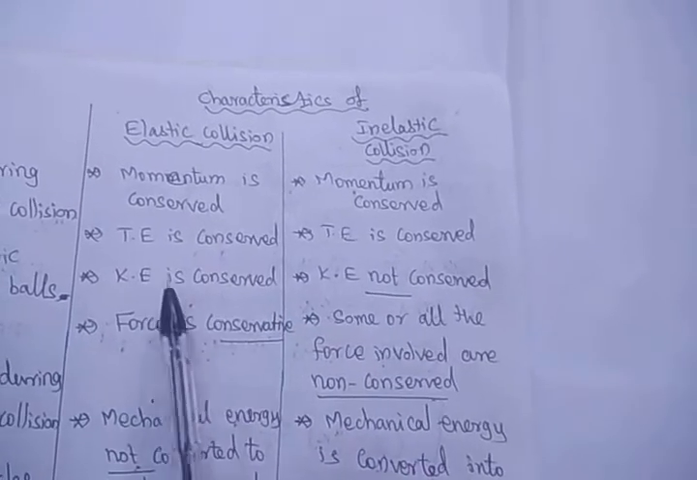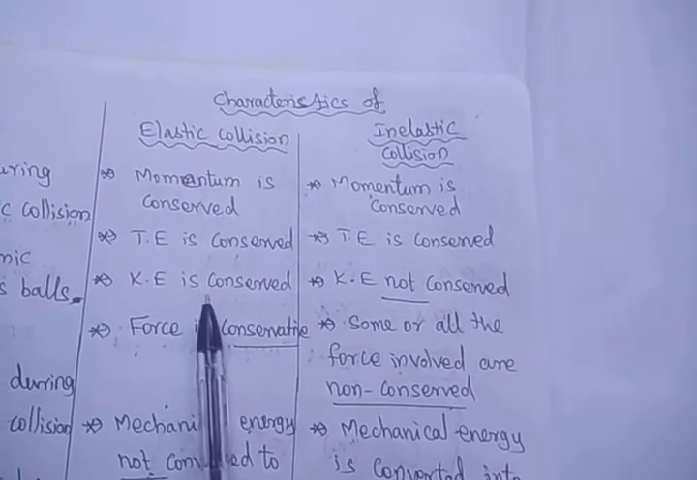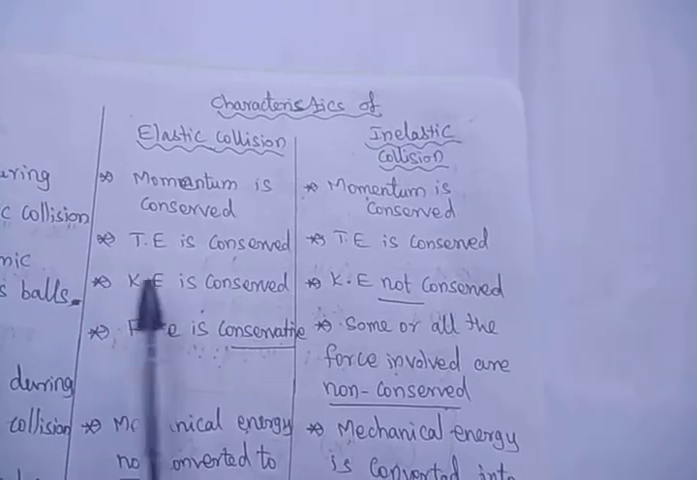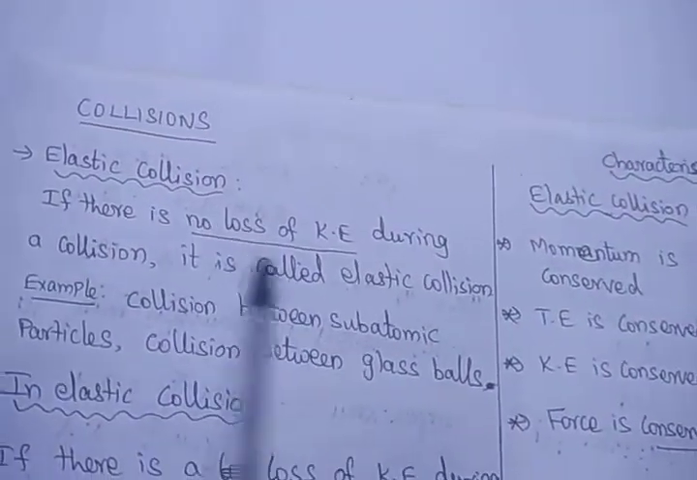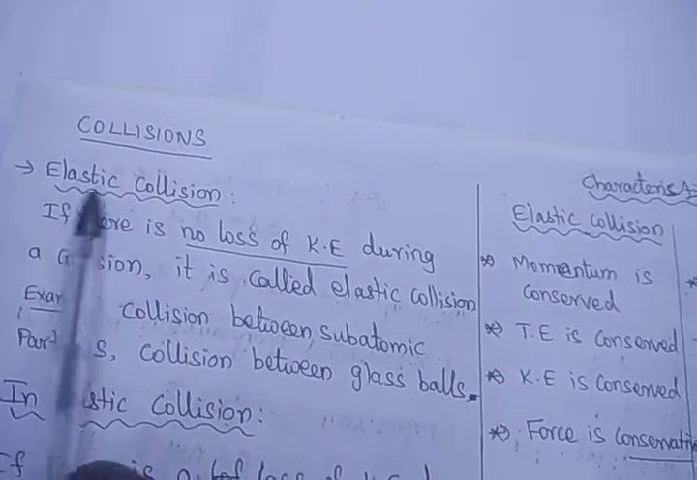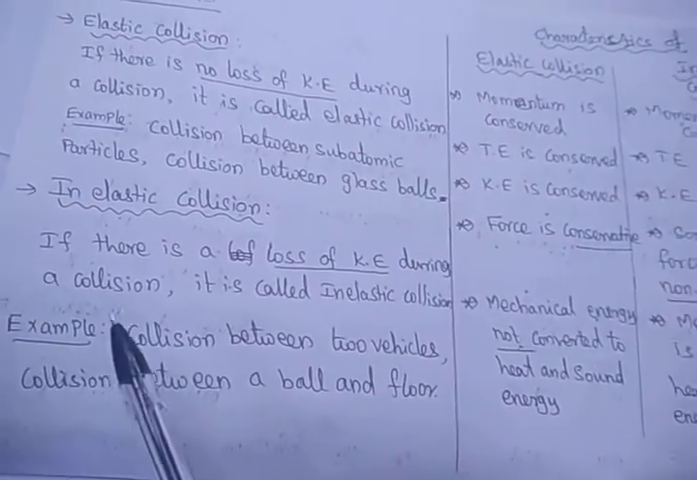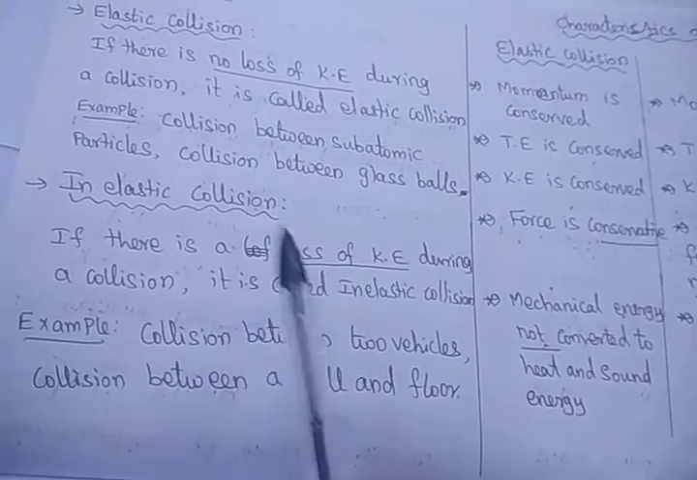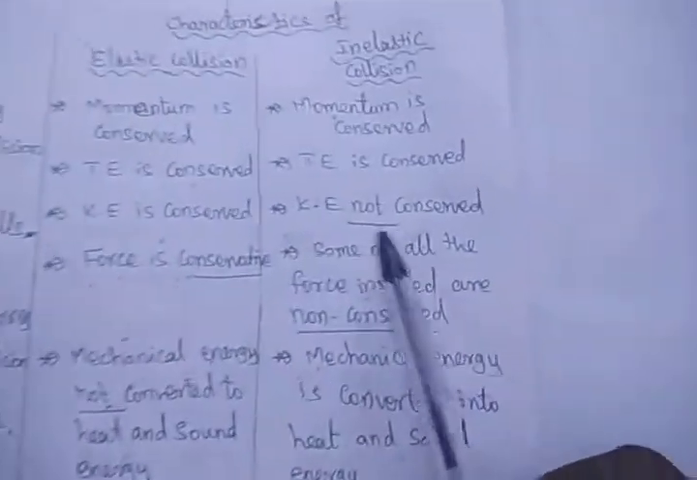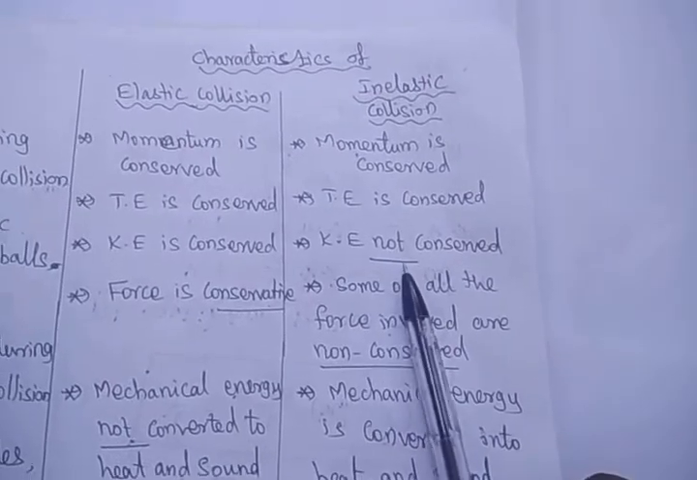Why is it so? Because kinetic energy is conserved means the kinetic energy before collision is equal to the kinetic energy after collision, as there is no loss in kinetic energy during an elastic collision. Kinetic energy is not conserved means there is a loss in kinetic energy between the colliding particles during the inelastic collision. So we can say that kinetic energy is not conserved.